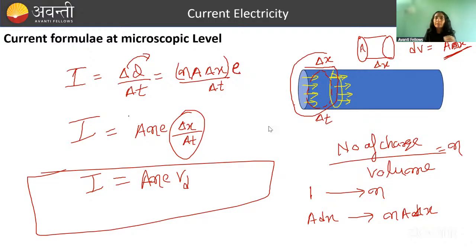That is, when you are given the number of free charge carriers per unit volume, the drift velocity, the charge on each carrier, that is equal to electron, and the cross sectional area, then we can talk about current flowing, that is equal to A N e vd. This is current at microscopic level.